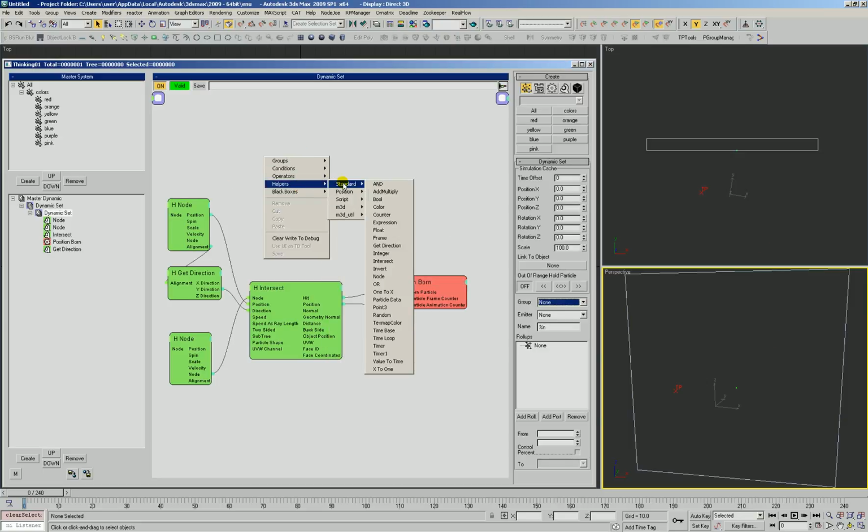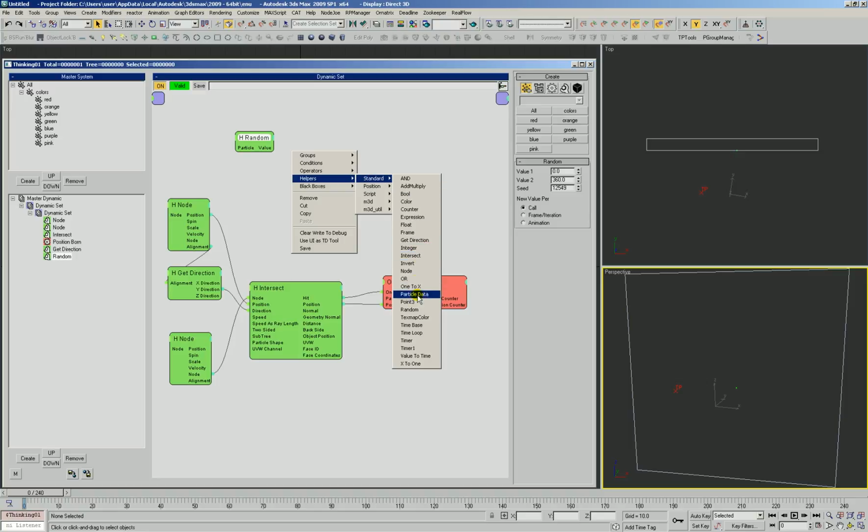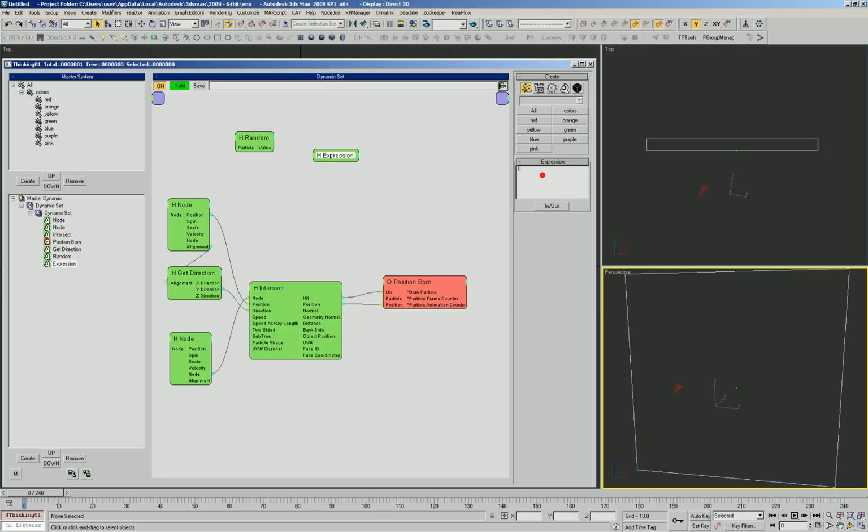So first thing, let's generate our random circular pattern. We're going to generate between 0 and 360 to cover the entire circular range. Randomize, we'll set it to per call. Then we're going to need an expression helper. Since edit on the fly is turned off, we get an error right away, so we'll just set that to 1 so it'll stop with the errors.